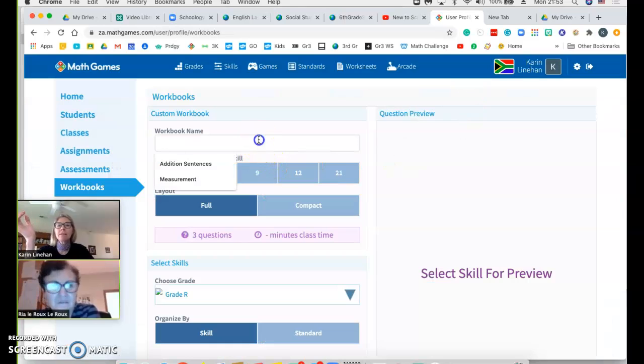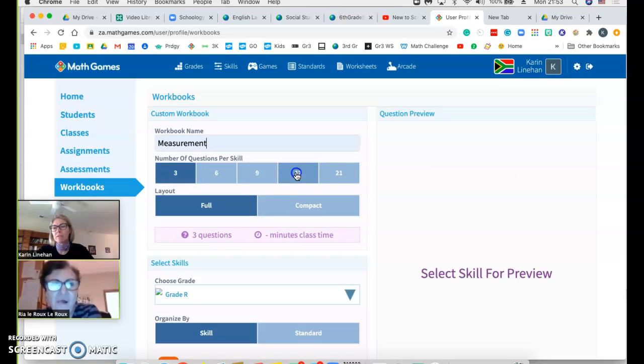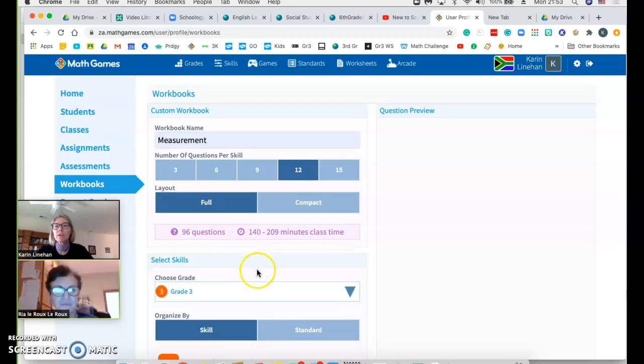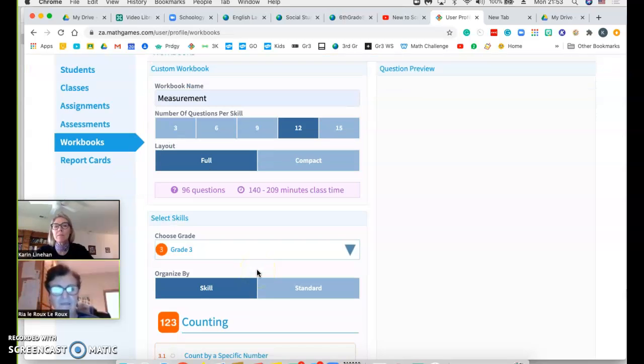For our next term, we're doing measurements. And I say let's just do 12 questions for now, because look how much time it predicts will take. I'm going to choose full because I want them to have a place to do the work. And then don't forget to change the grade, because otherwise it defaults to reception.